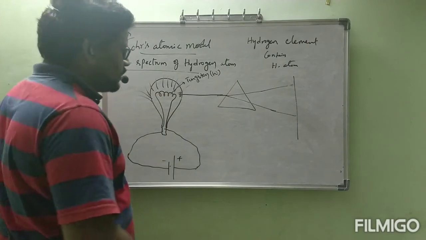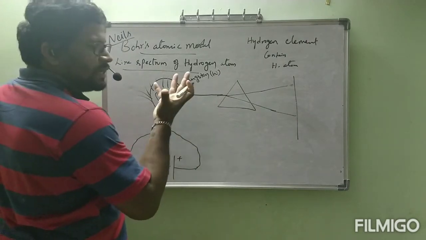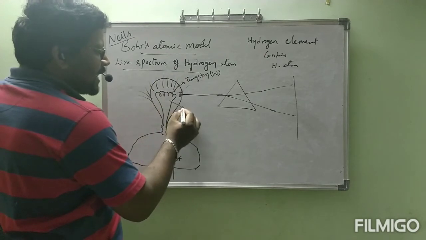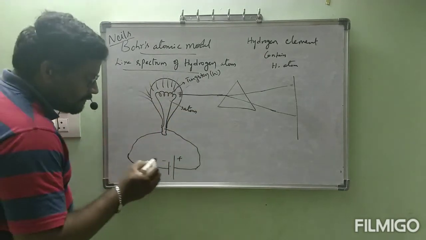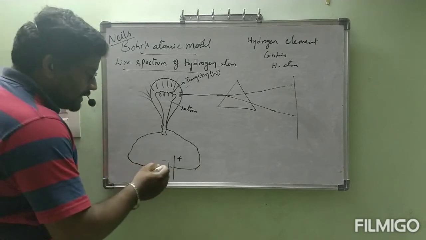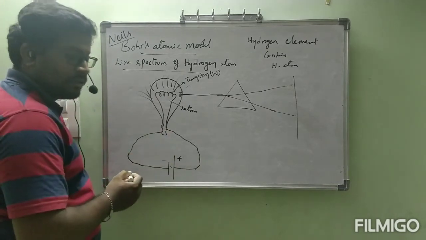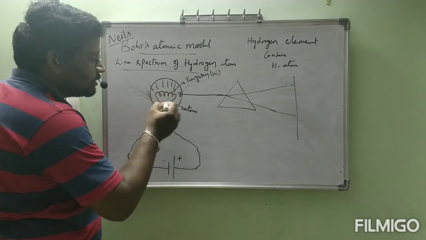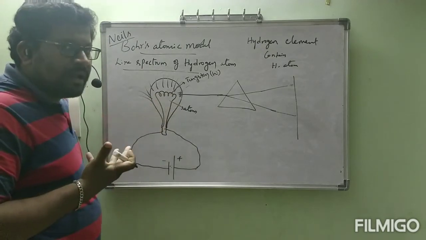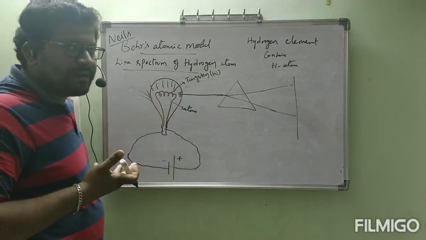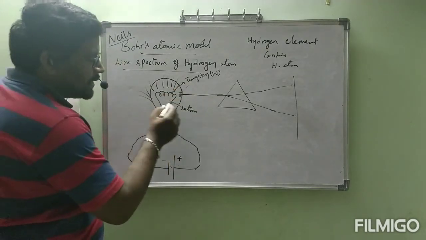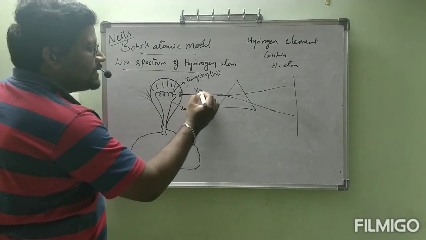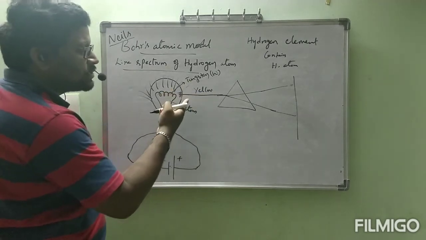Now this tungsten, when it is heated, is nothing but atoms only. When I switch on the battery, it gives current. Because of this current, the filament gets heated. When the atom is heated, it emits light. Tungsten emits which color?